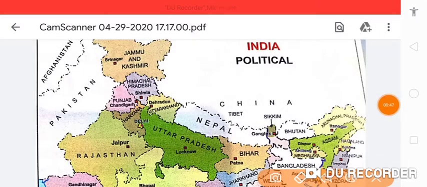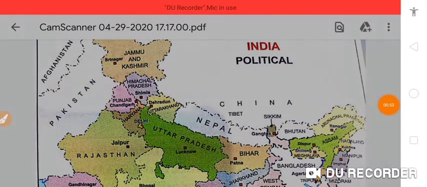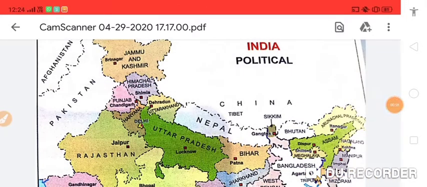Next we discussed Himachal Pradesh. So here it is Himachal Pradesh. Shimla is the state capital. Most of the people of Himachal Pradesh are farmers, okay? And Shimla, Dalhousie, Kullu and Manali are all very beautiful hill stations which people visit. And the languages spoken by the people here are Punjabi, Pahari and Kinnauri.